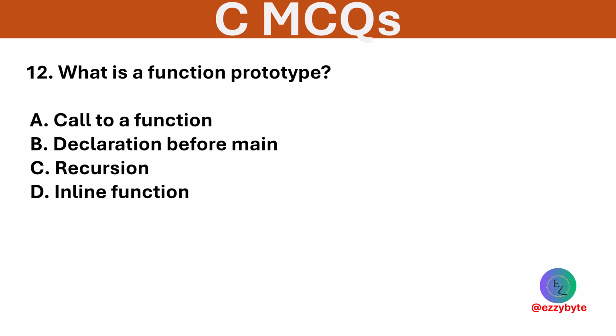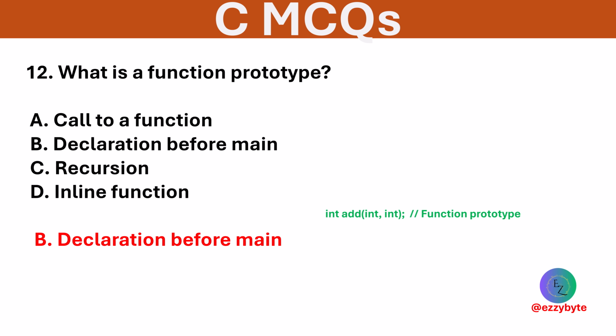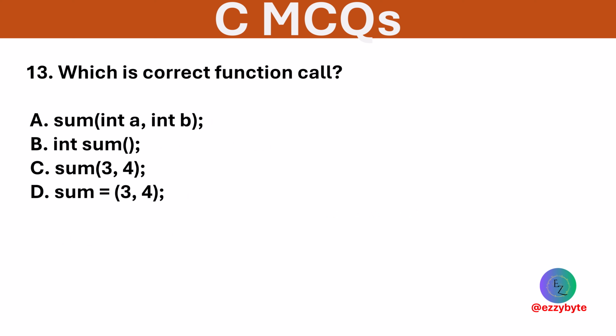What is a function prototype? Options are call to a function, declaration before main, recursion, and inline function. Option B is correct. A prototype informs the compiler about a function's return type and parameters before its use. Which is the correct function call? Options are given below. Option C is correct. Function calls use the name and the actual values.